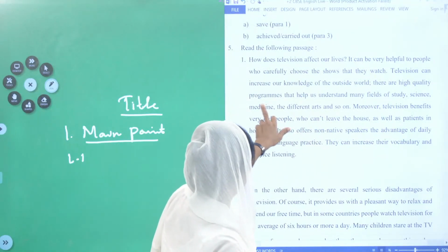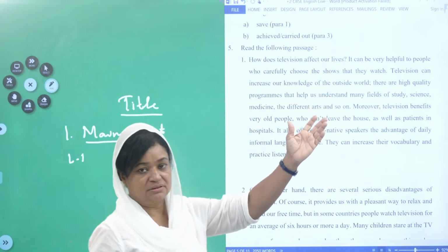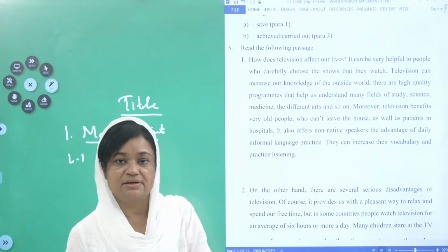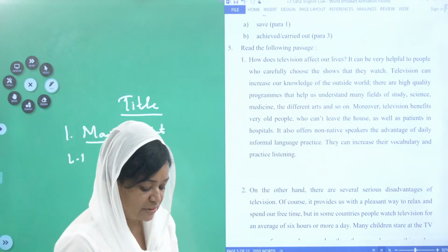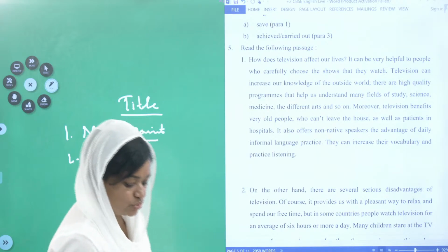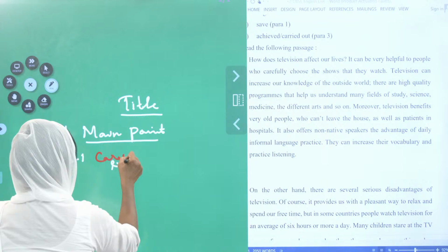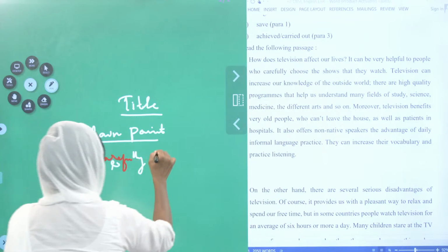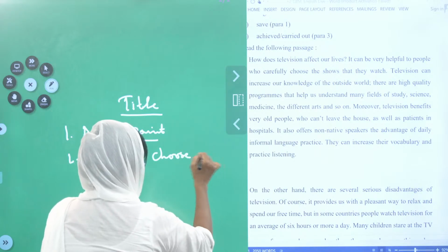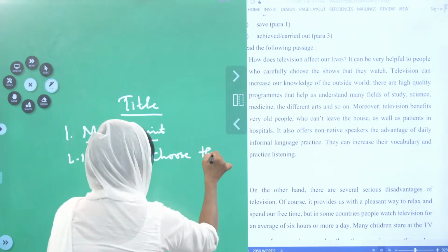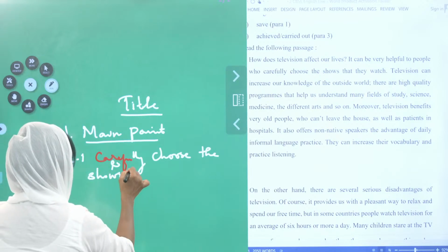So what I am going to choose is that there are high quality programs. If you choose the shows, it will not affect. Nice high quality programs you can choose. So what I am going to give the subheading is carefully choose shows. Colors is changing. Carefully choose the shows for watching.